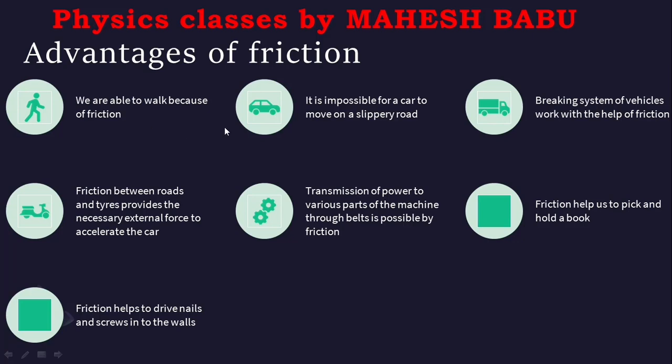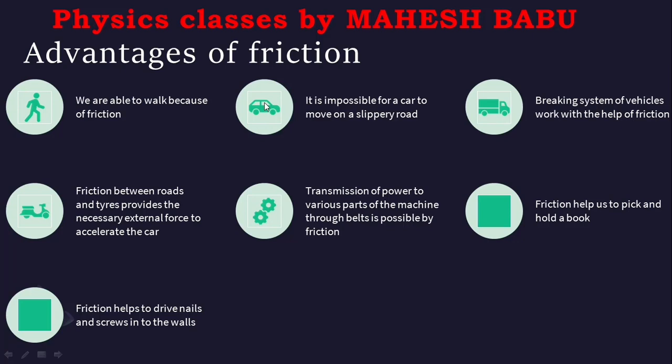Next, it is impossible for a car to move on a slippery road. Like when we are walking, when the car is going, the wheel is moving forward, and in the sense that the grip pushes the floor back.